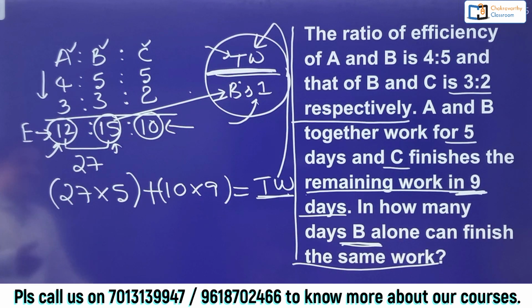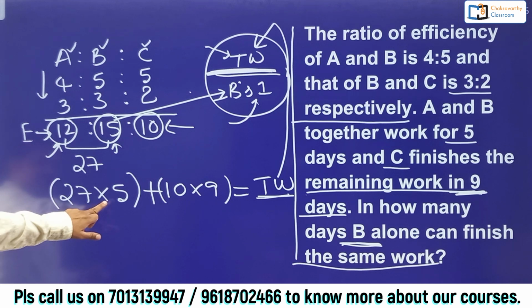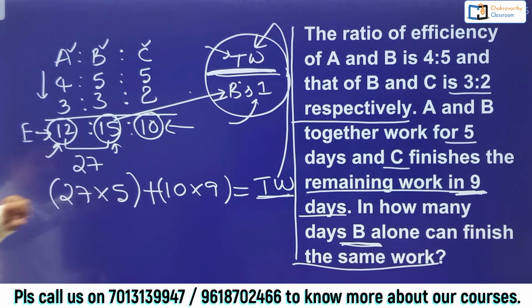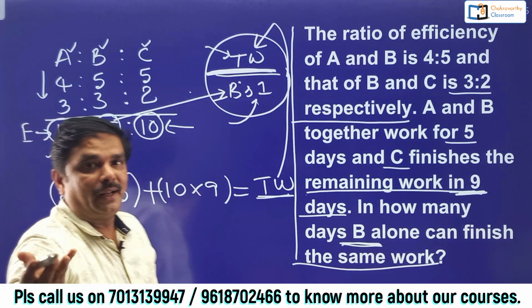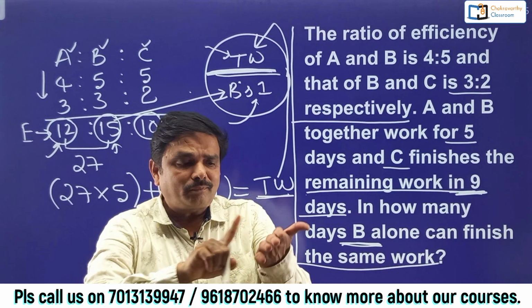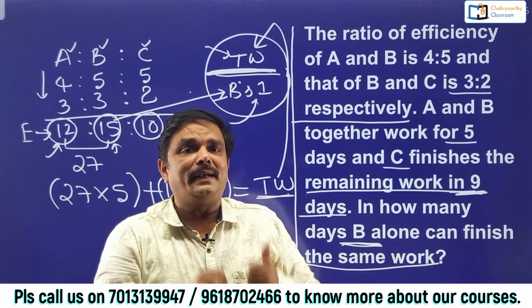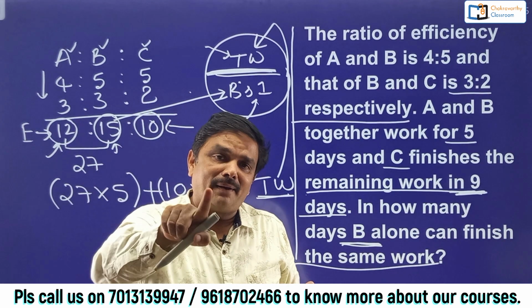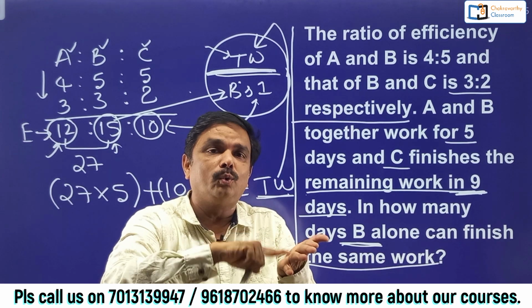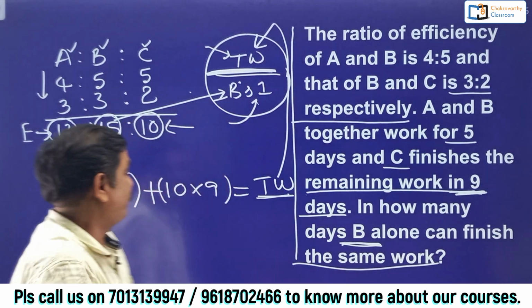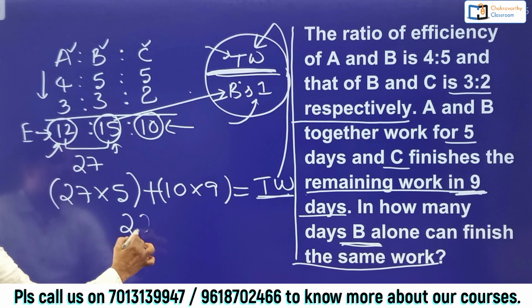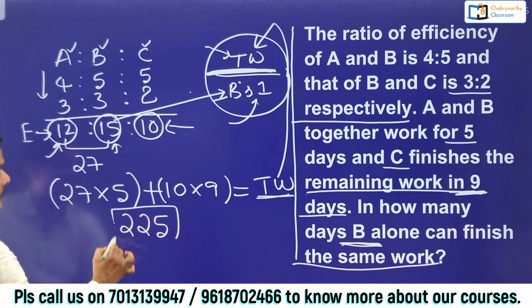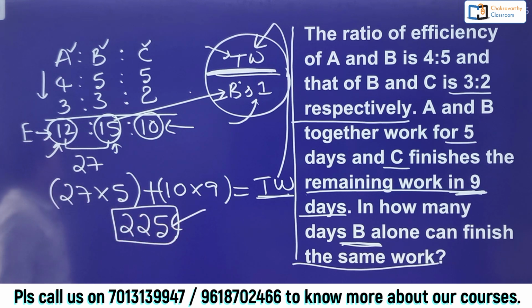Now total amount of work is 27 into 5. What is this one? 20 into 5, 100, 7 into 5, that is 35. 135 plus 90. What is 135 plus 90? I told you in the speed maths. Instead of 90, you take it as 100. 135 and 100, 235 minus 10, 225. So straight away I can say 225 units is the total amount of work.